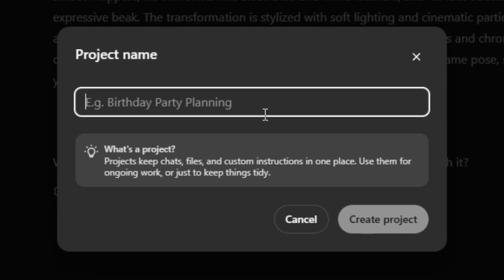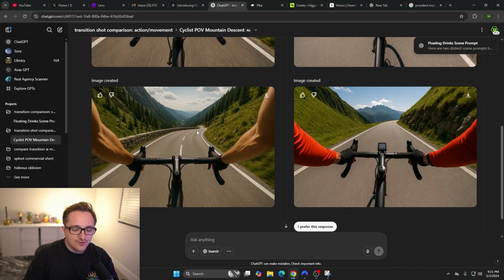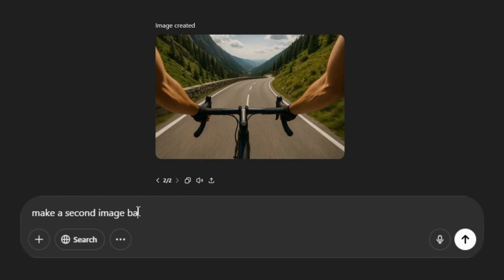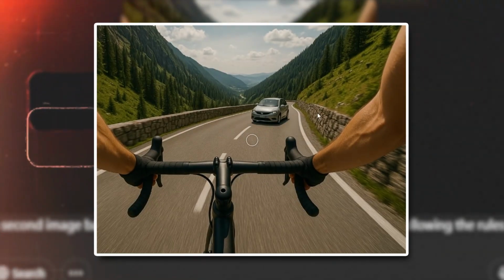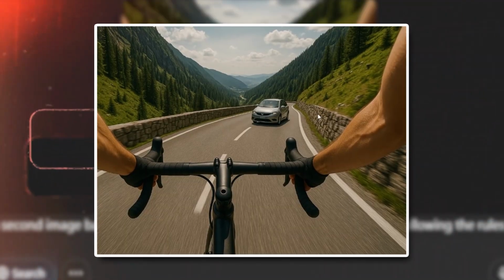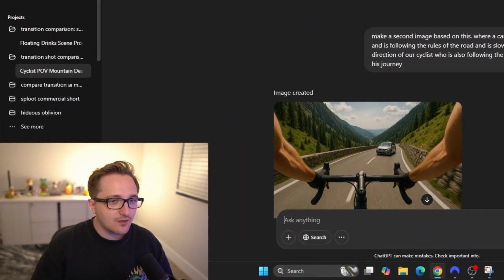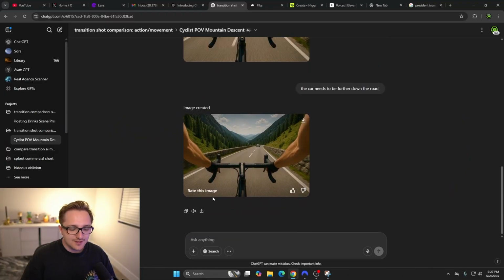Now we're gonna go to action and movement. Let's make a new folder. This is the movement. Okay, so we have 2 shots. How about we do one where a car is coming? So let's say I prefer this response. Is that a Subaru? Why did it hallucinate a Subaru? I don't know why it did that, but that's interesting. All right, so let's start with our action movement scene. Let's make a prompt.